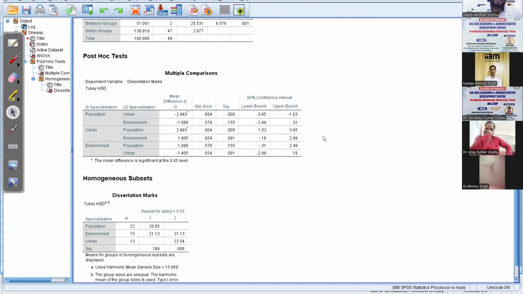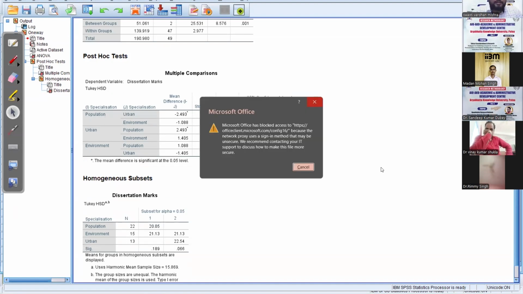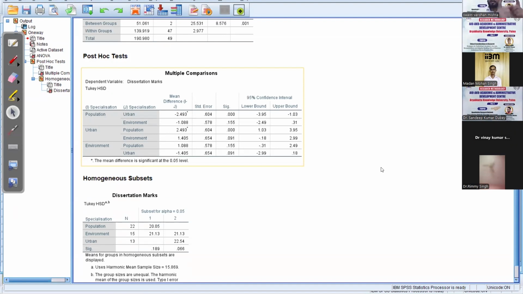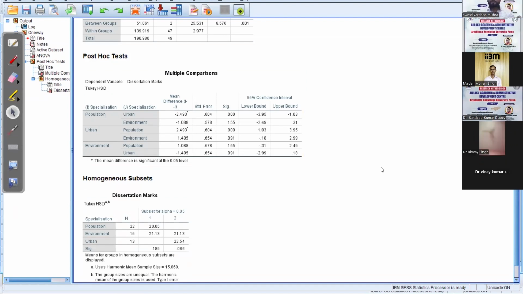This is for the urban in comparison to population. That means for students who have taken urban geography and population geography as specialization, there exists a difference in their dissertation marks. There exists a difference. SPSS gives us this opportunity.